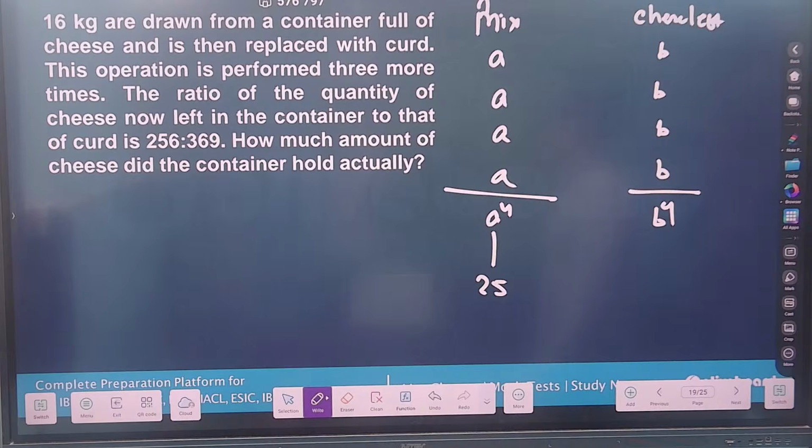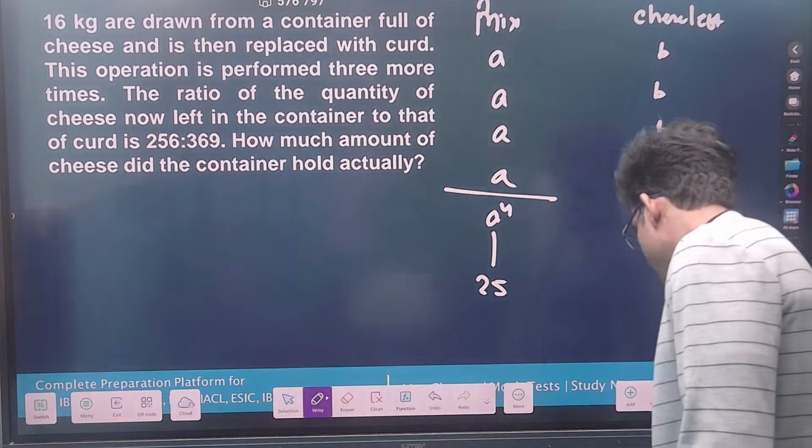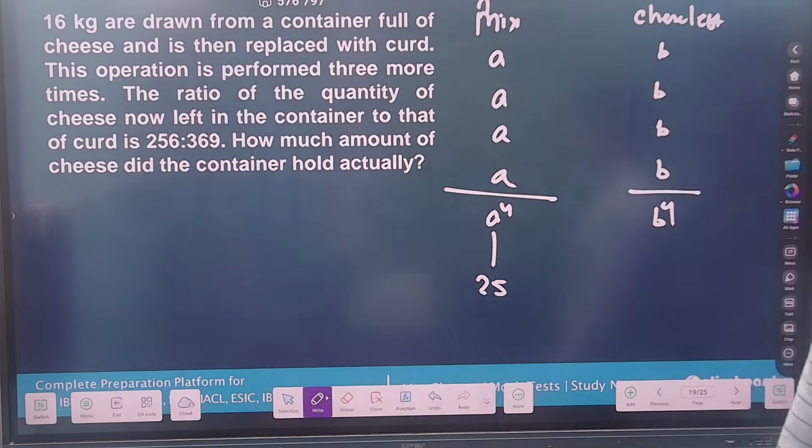Come on, say. How come 80 is the answer? Come on, say fast.